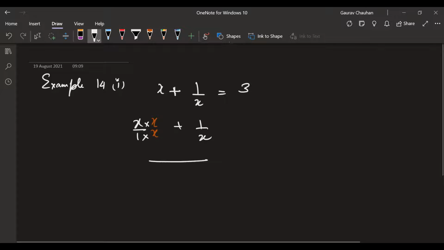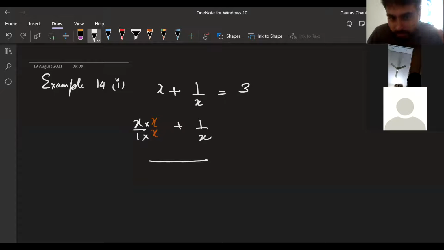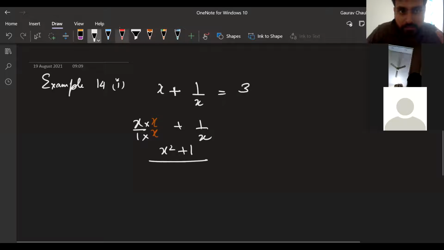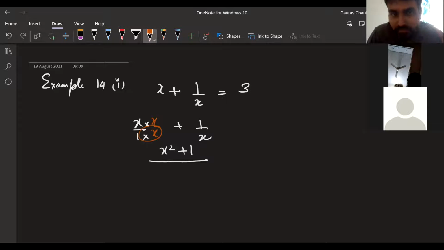What will come here? x square plus 1, x square plus 1 by x, the whole by x. This is also having x, this is also having x. This is 1x, 1 into x is x only. So x square plus 1 by x. Dilruba, you okay with this step?